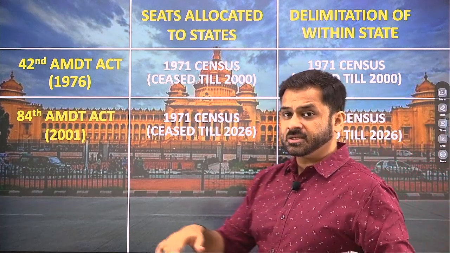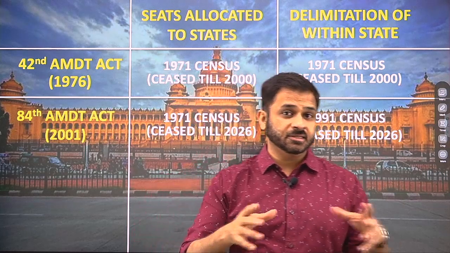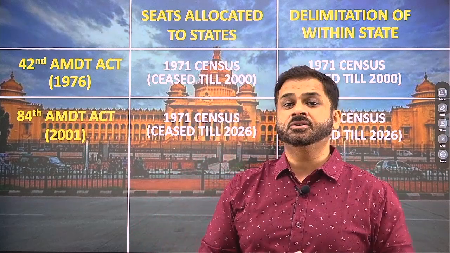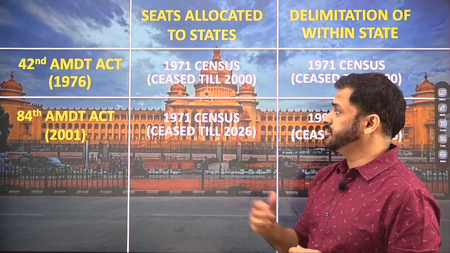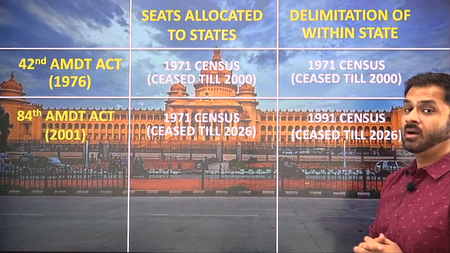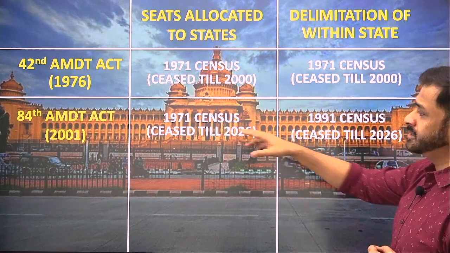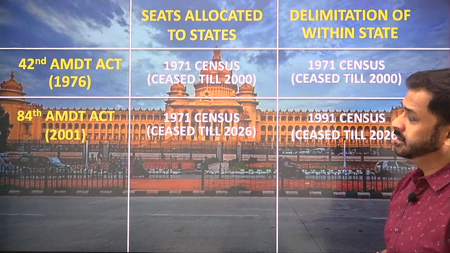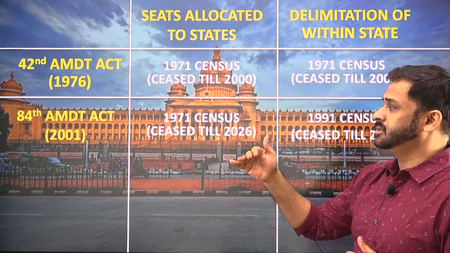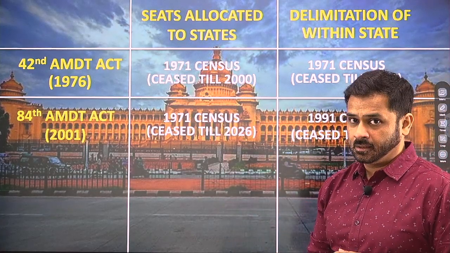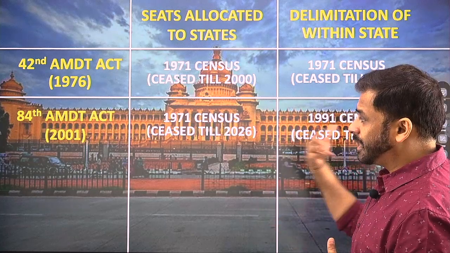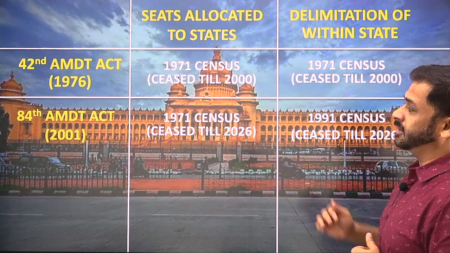So for the delimitation of constituencies within the state, the determination of the boundary, the population factor taken into consideration will be the 1991 census population. The reason being that when this amendment was brought in 2001, census population figures were not available, so the last one available was the 1991 census.